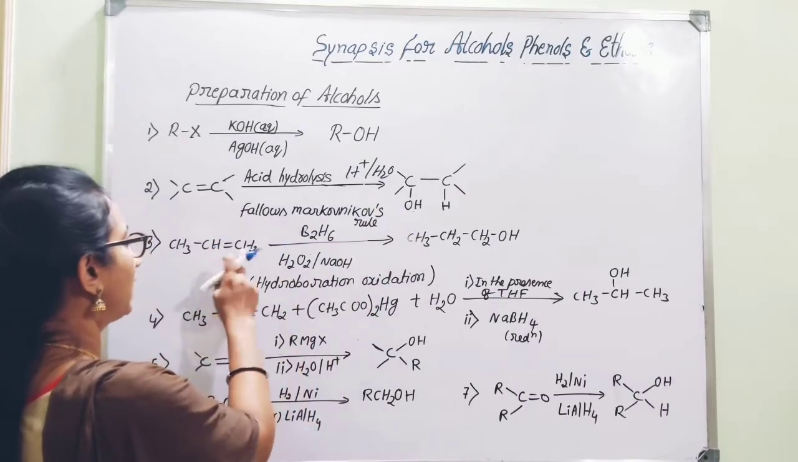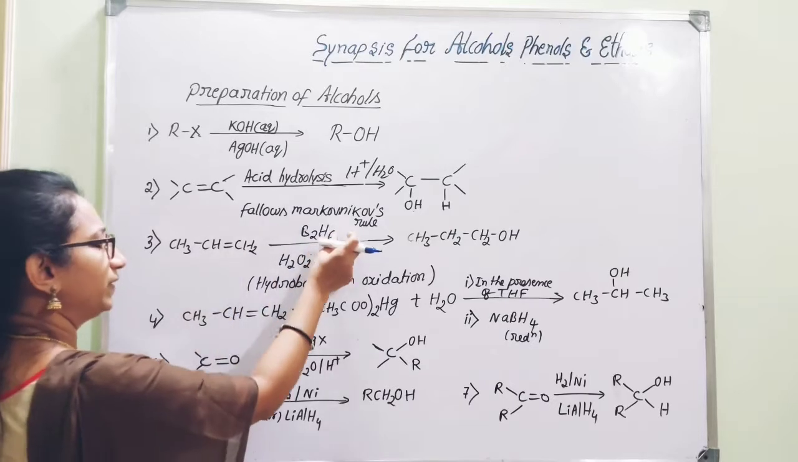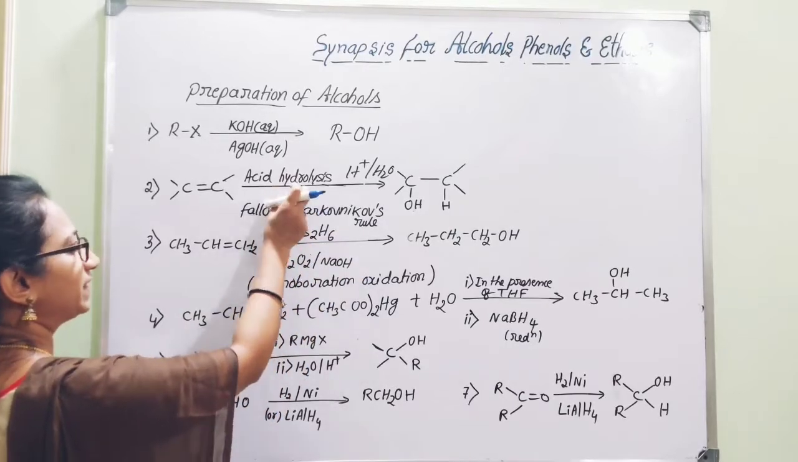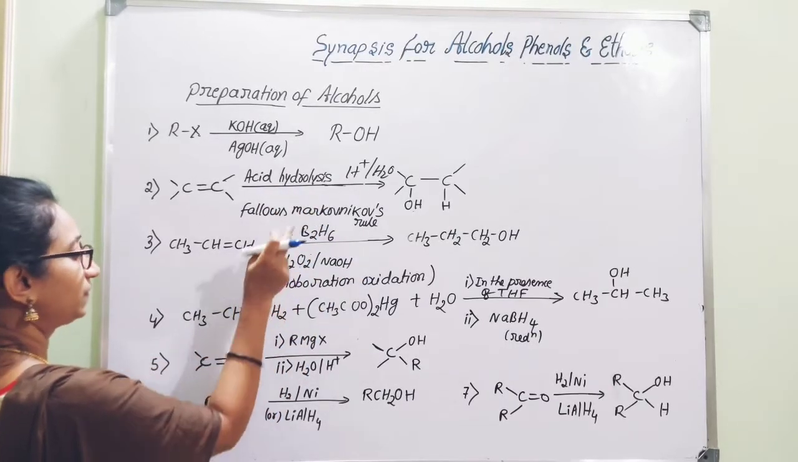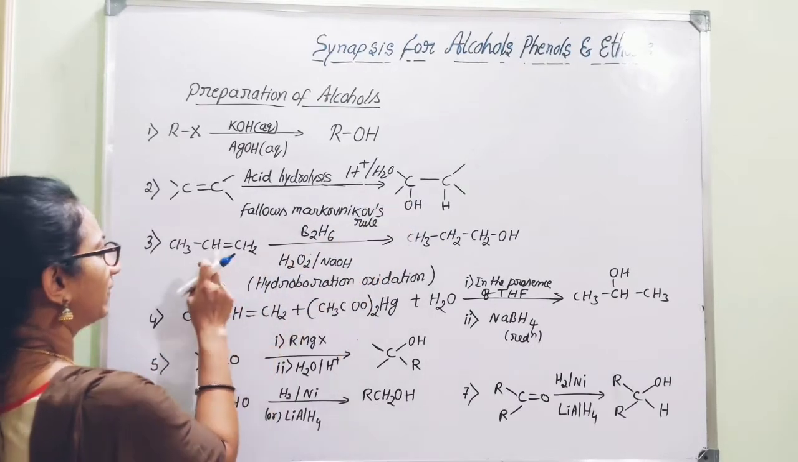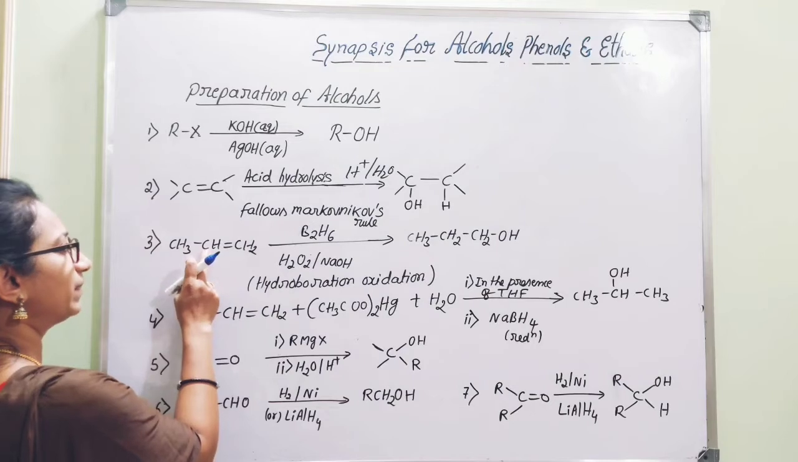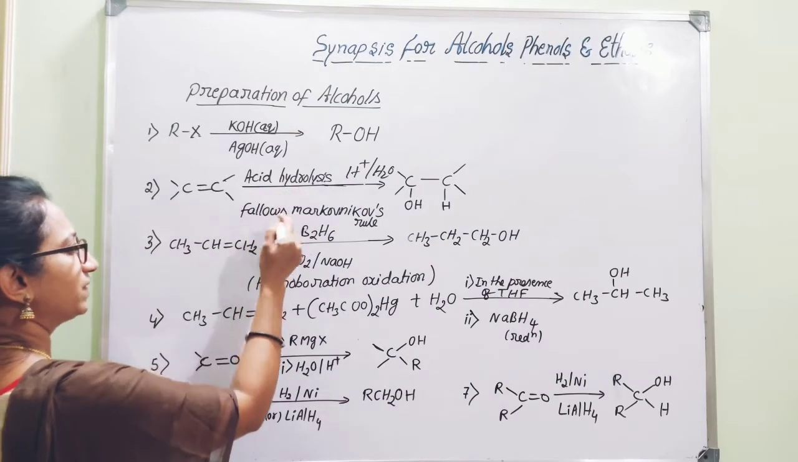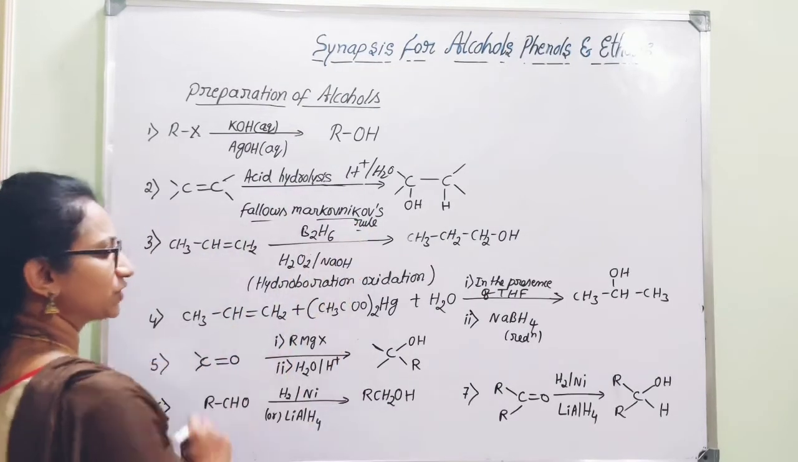So here, as I have mentioned, the example is in the next case. Similarly, in case of acid hydrolysis, the OH group is added to that carbon atom which contains the least number of hydrogen atoms. Acid hydrolysis follows Markovnikov's rule.